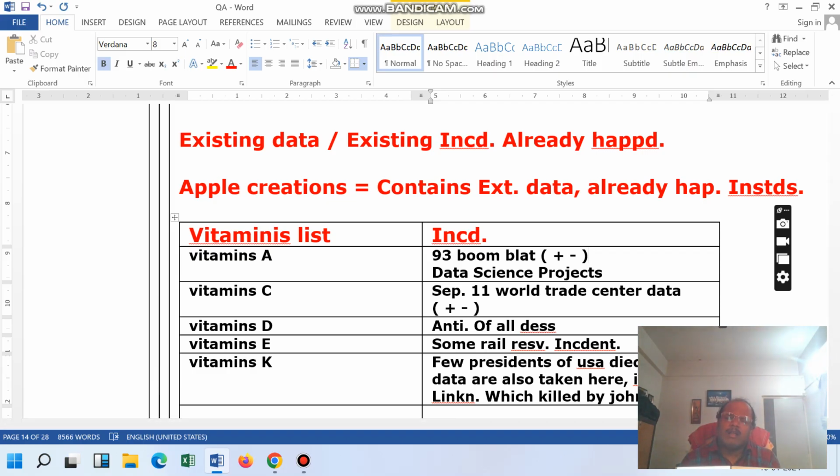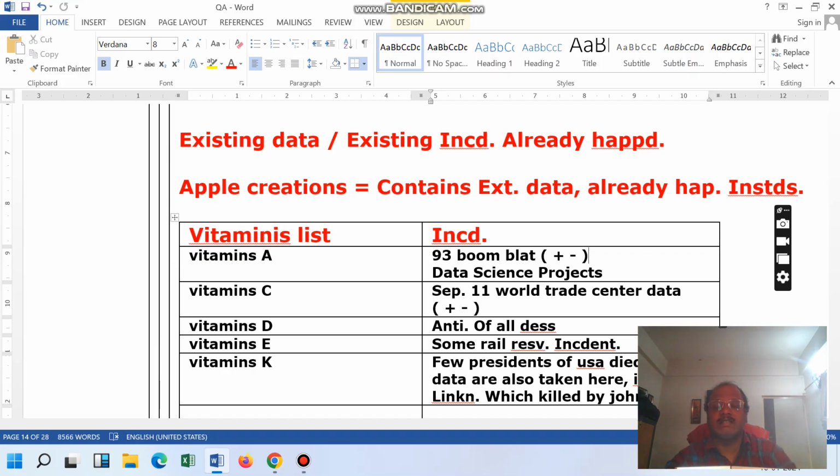But the government says that we always keep track of each and everything. Then he told that yes, they always keep track of each and everything. Each and everything is tracked. So they say that we have added it in the vitamins. That vitamins can be anything. It can be lights, it can be fruits, it can be vegetables, it can be prasad, it can be water, it can be anything.